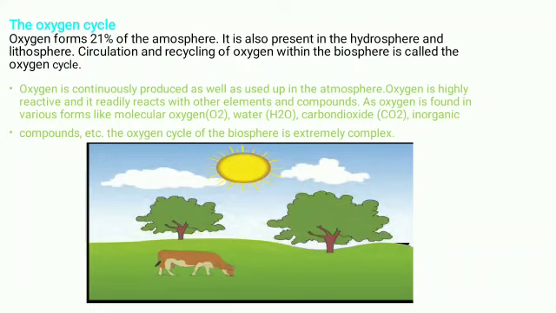So at every level you can find oxygen. Plants produce oxygen and it is continuously used up by living organisms. So it is a continuous process, and this is in a cyclic order. Oxygen is found in various forms like molecular oxygen, water vapor, and carbon dioxide.